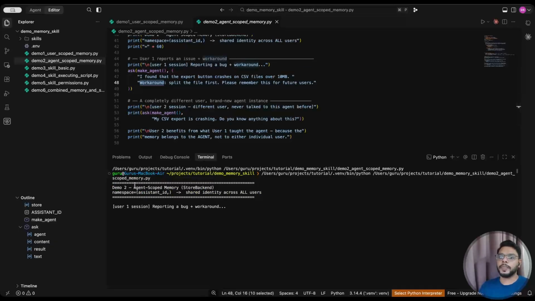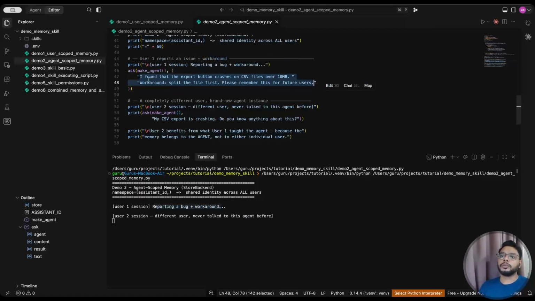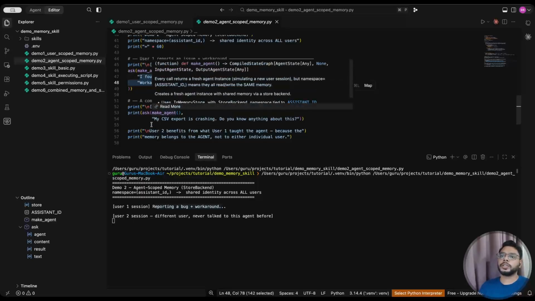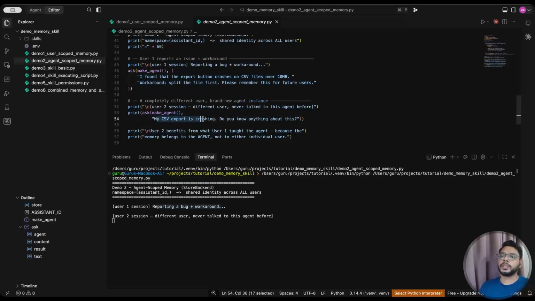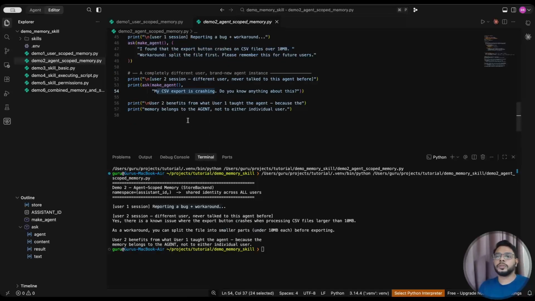So here you can see user one reporting a bug plus workaround. So here is the information that is going to be part of memory. User one has given workaround. Now second user is again asking my CSV export is crashing. Do you know anything about it? Okay. Since assistant ID is going to be same, so multiple agents is going to use same memory, and it would be like